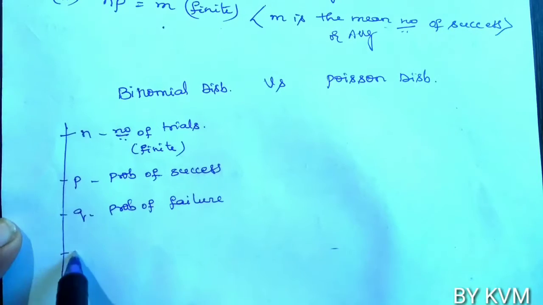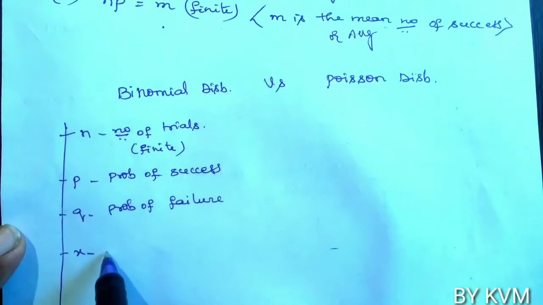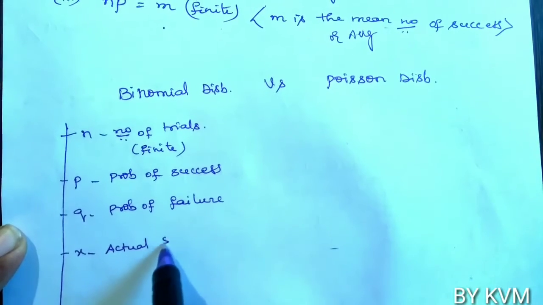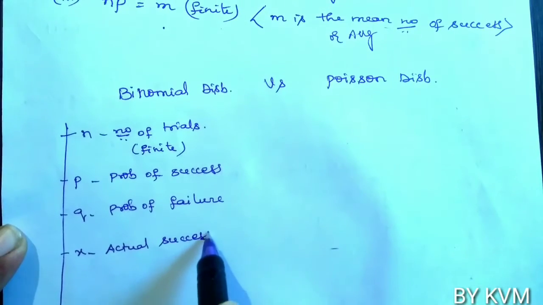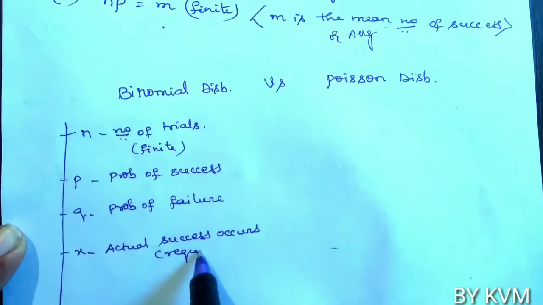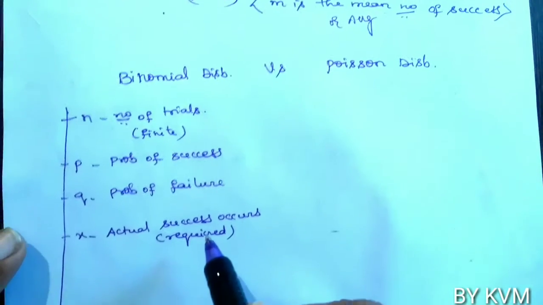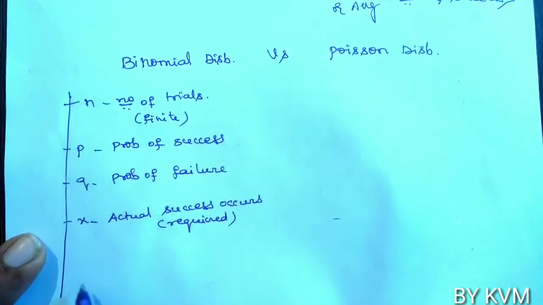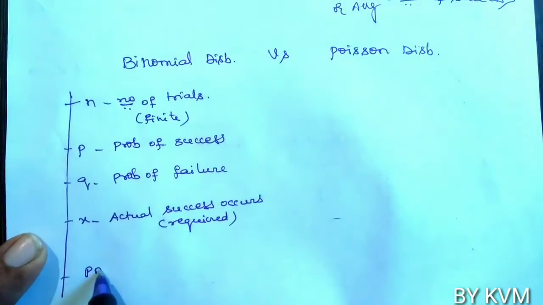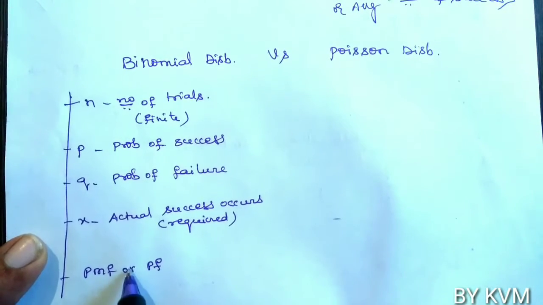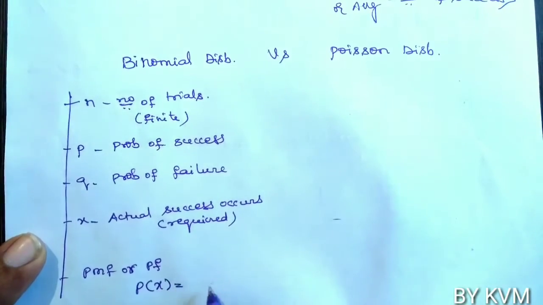Then x is the actual number of successes required.